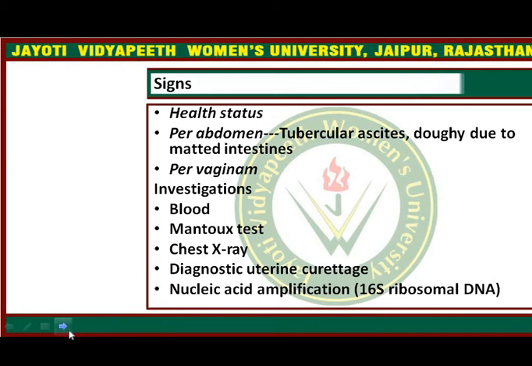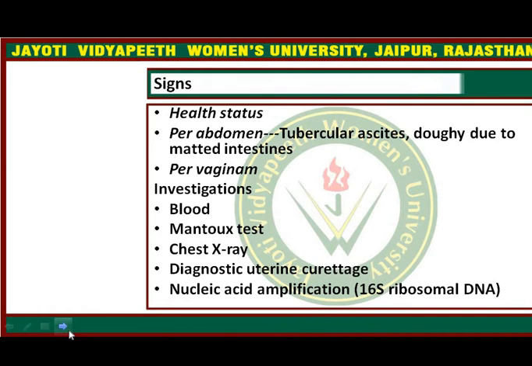Douglas pouch filling will be there whenever a tubo-ovarian mass is there, fibrosis is there, and whenever the omentum and intestine get attached with these fallopian tubes affected by tuberculosis in the genital tract. Whenever adhesion forms with the intestine or omentum, then the Douglas pouch filling will be there.